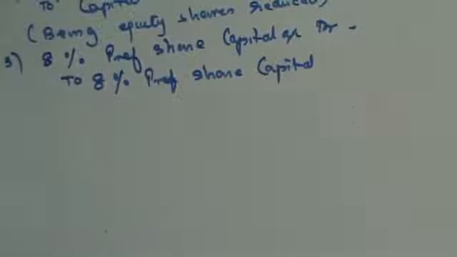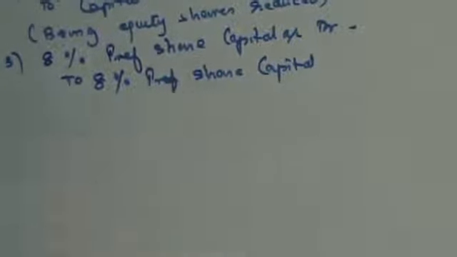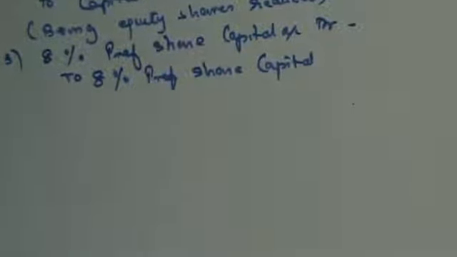Now these were of 7 rupees 50 paisa, these are of 10 rupees. So this is called a consolidation entry, where you take in the old share and you give a new share. Same everything except that the number of shares will change.